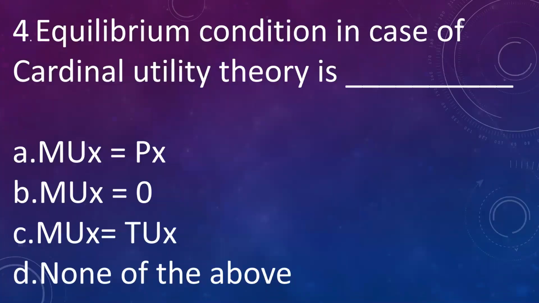The next question is, equilibrium condition in case of cardinal utility theory. A. Marginal utility of x is equal to price of x. Option B. Marginal utility of x is equal to 0. C. Marginal utility of x is equal to total utility of x. Option D. None of the above. The answer is marginal utility of x is equal to price of x.